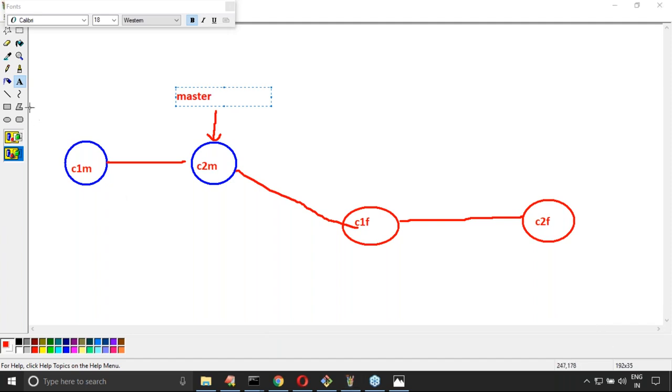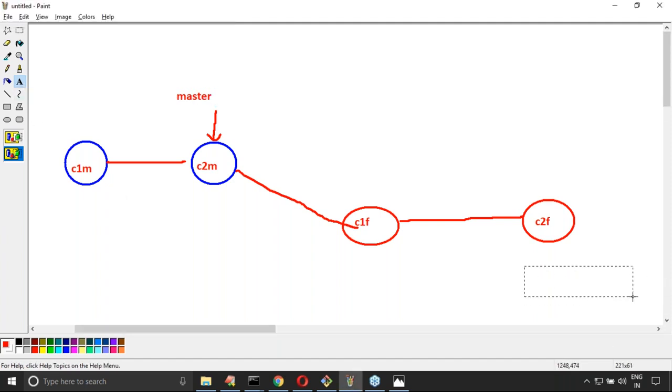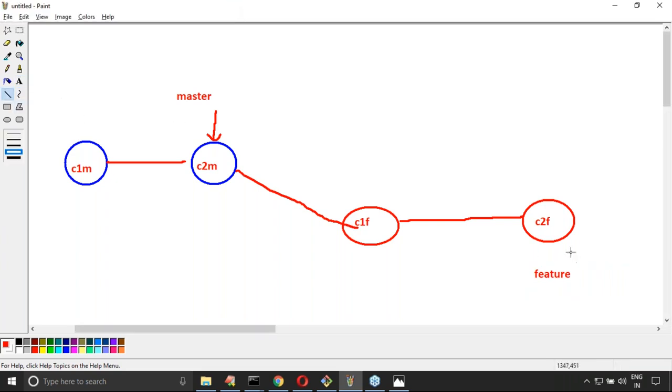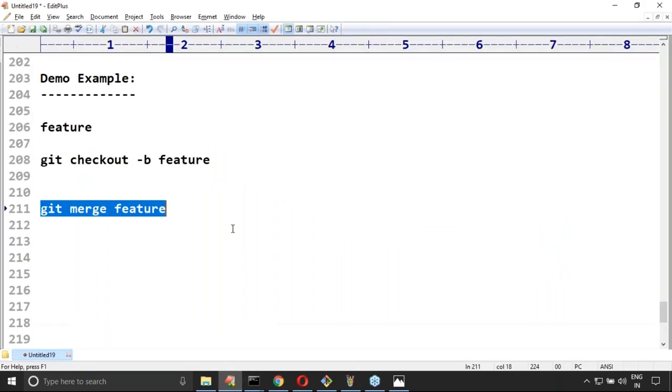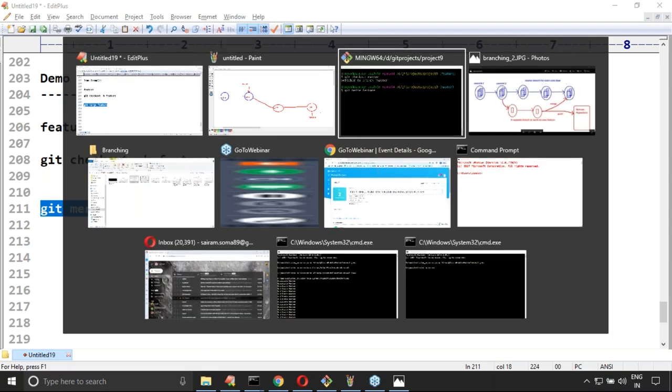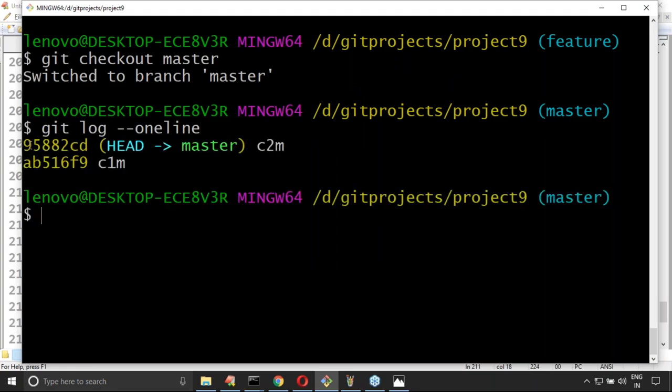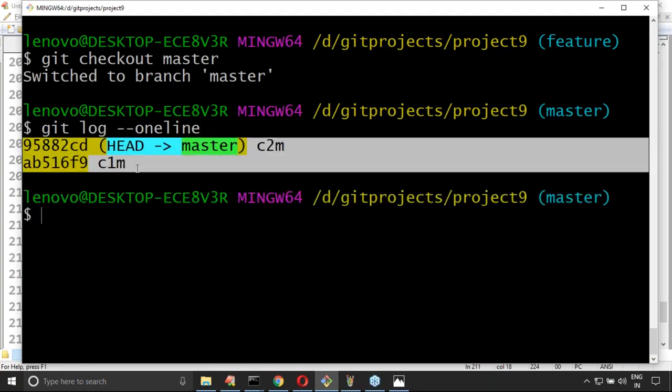Next, here the feature branch is there. The feature branch is pointing to this place. Whenever we use a merge operation, what will happen? One minute, let me run git log --oneline here. How many commits are there? Only 2 commits are there, because you are in the master branch. I didn't perform the merge operation.